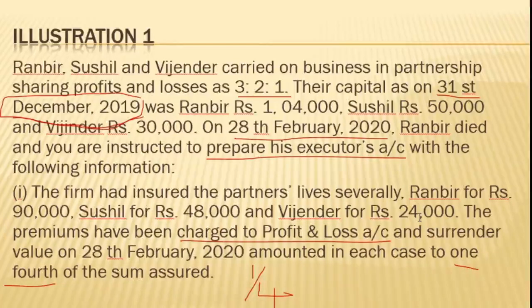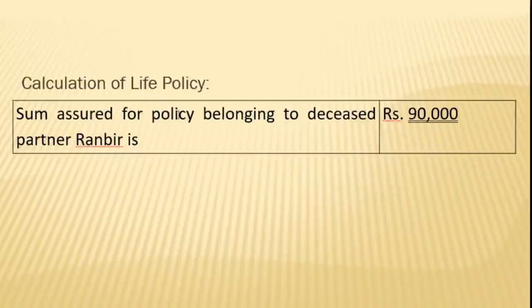In this case, Ranbir's will be received in full, that is 90,000. Whereas Sushil, who is alive, 48,000, and Vijayendra, who is also alive, 24,000, will be surrendered, and in the case of surrender, we get 1/4 of the policy amount.